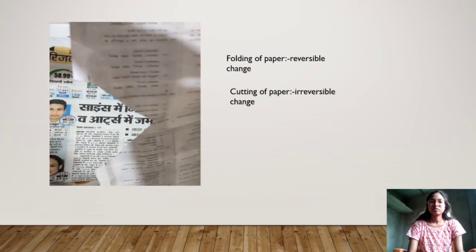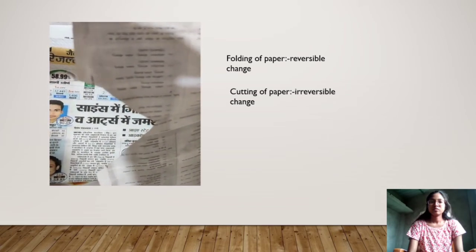So by all these videos, what you saw is that folding of paper is a reversible change, because when we fold the paper we can open it again, but once the paper is cut it cannot be joined. It can be joined with the help of Fevicol or so, but that cannot regain its original shape. So it is a kind of irreversible change.